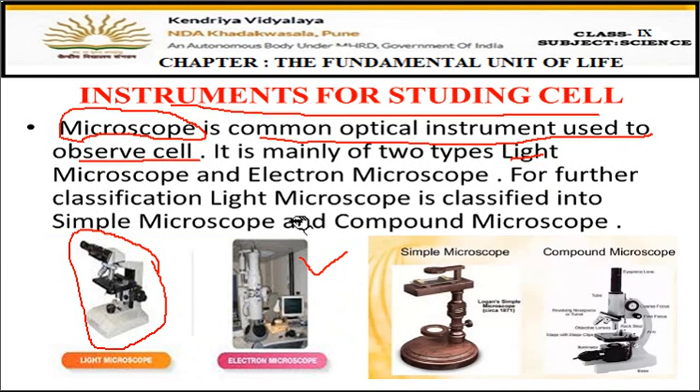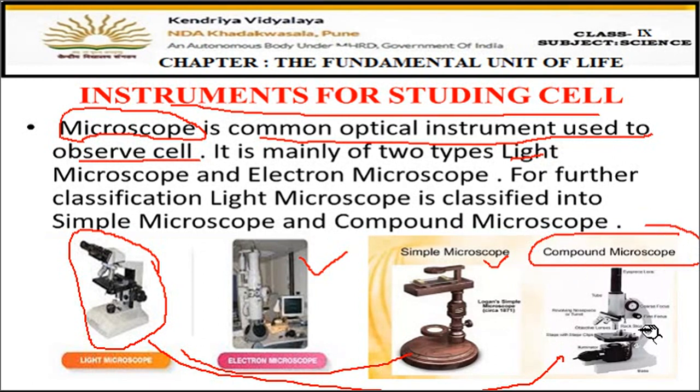For further classification, the light microscope, which uses light to see the cells, is available in two different forms. One is the simple microscope and the other is the compound microscope. The one we use in our labs nowadays, and which is used for further studies and research, is the compound microscope. It is used to see microscopic organisms. The organisms which are very small and cannot be seen with the naked eyes are called microscopic organisms, because they can only be seen under a microscope.